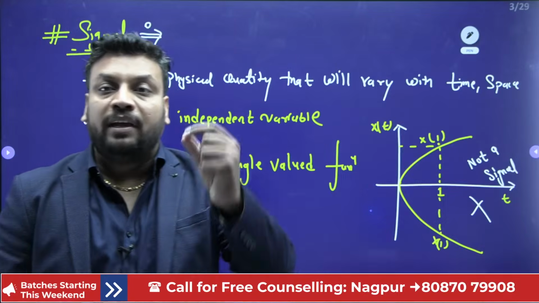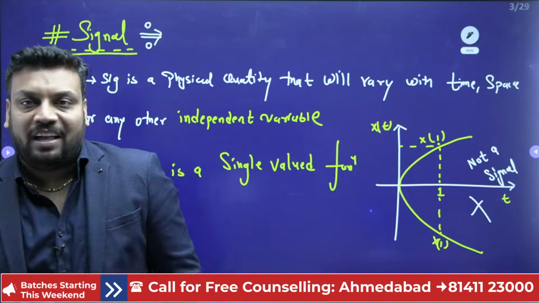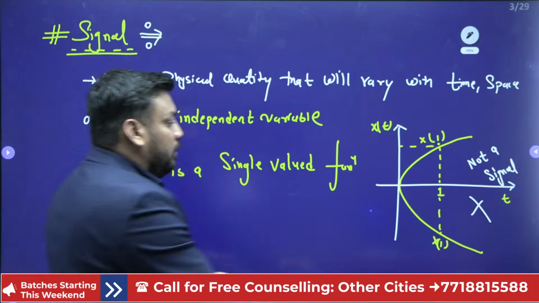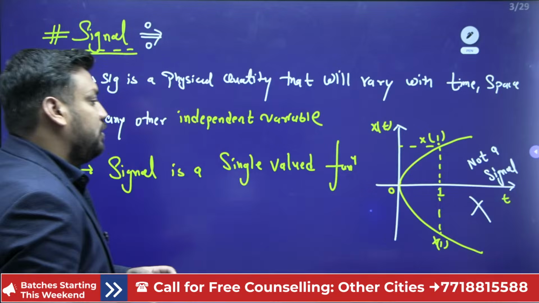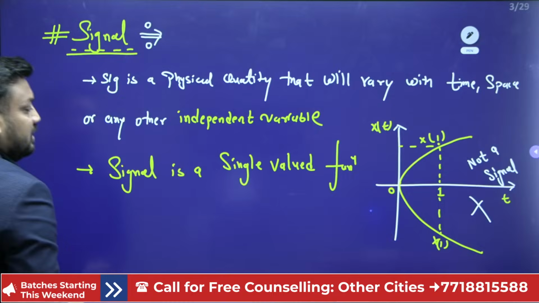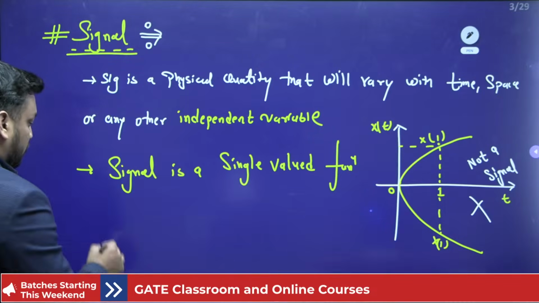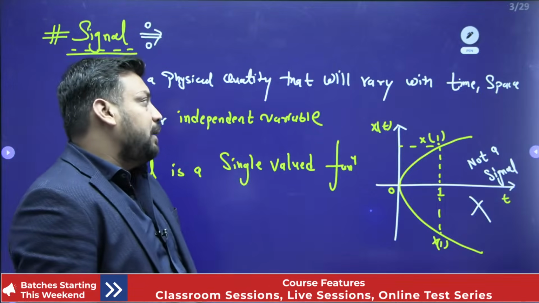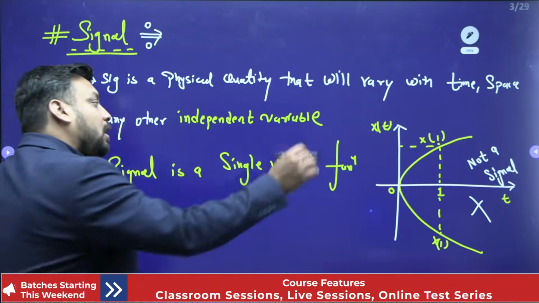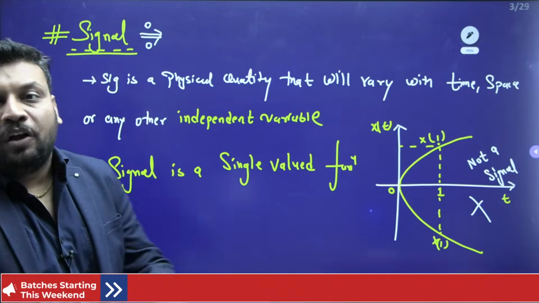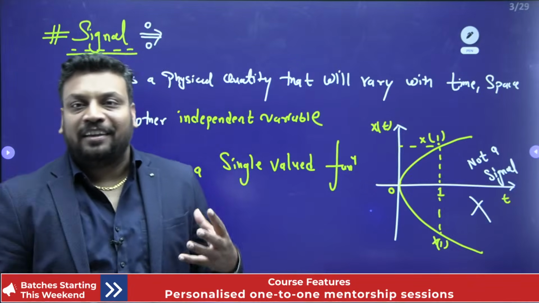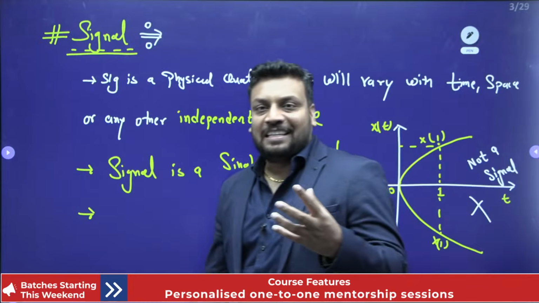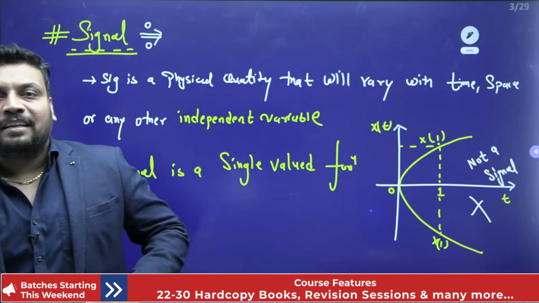signal should carry some information, one meaningful piece of information. It means, my dear student, signal is single valued. Yes or no? So you can say that signal is a physical quantity that varies with time, space and any other independent variable, and also carries some information. Yes. I think Gautam already made the classroom notes from my last classes.